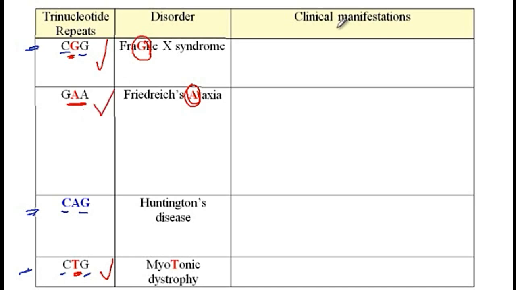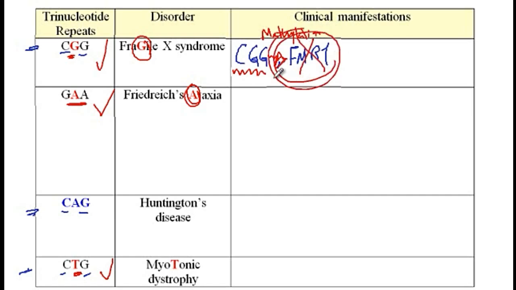Now, as for clinical manifestations, Fragile X syndrome can be caused either by expansion of CGG repeats, which accounts for 99% of the cases of Fragile X, or by mutations in the FMR1 gene, which accounts for 1% of the cases. How these CGG trinucleotide repeats work is that they would act on the FMR1 gene and then cause methylation of the promoter and thus silence the gene. So in any case, it's the FMR1 gene that is affected in Fragile X syndrome.